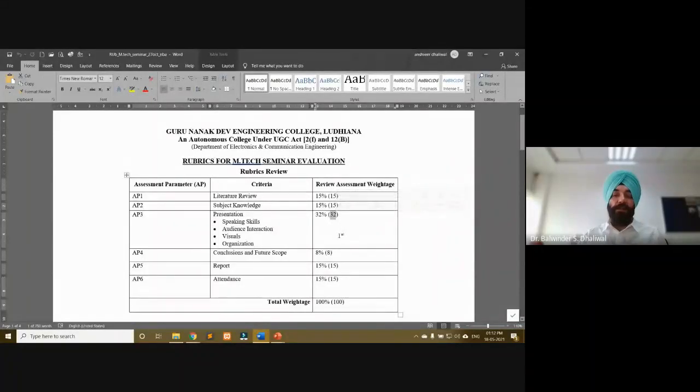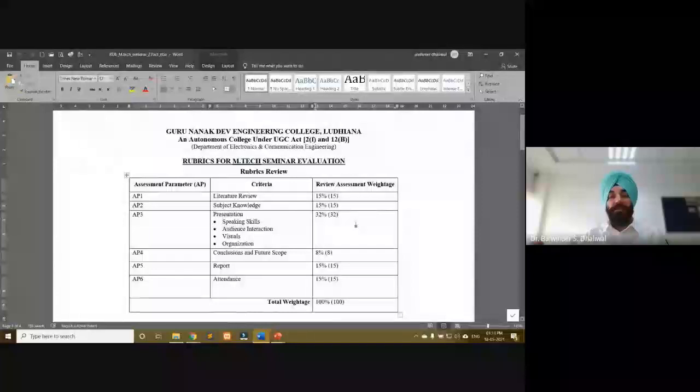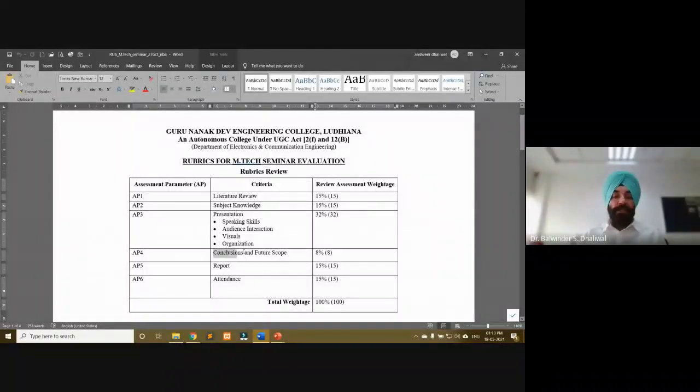So I was talking about how we can give weightage to different criteria. This is an example of that particular weightage which we gave to different criteria. Out of 100, we gave different weightages to different criteria. And then we also focused clearly on how the students are writing conclusions or future scope of their work, and we provided 8% weightage to that particular part.